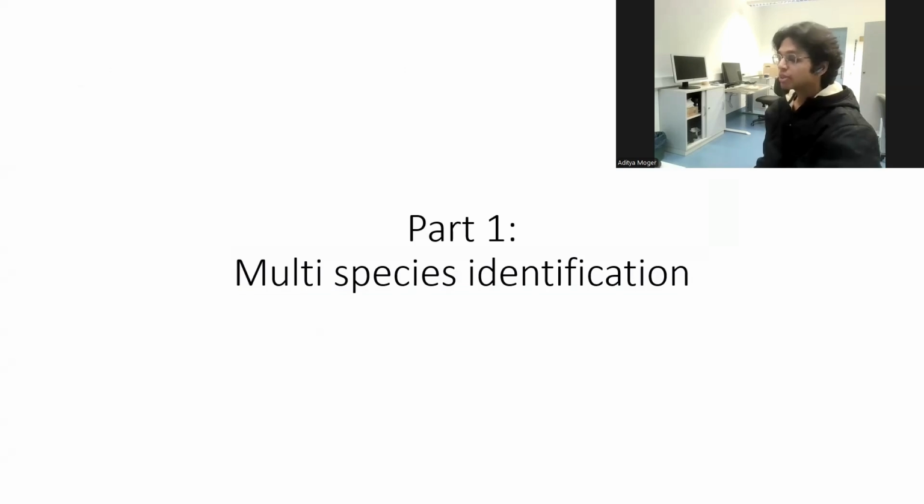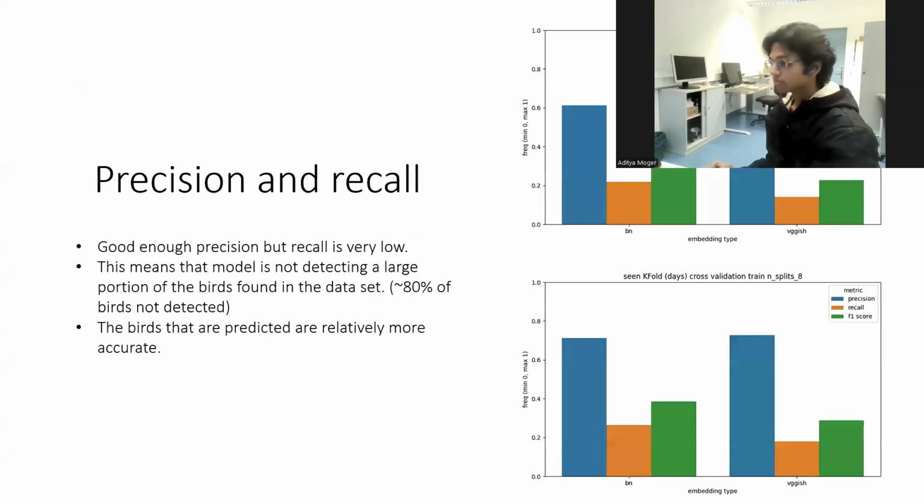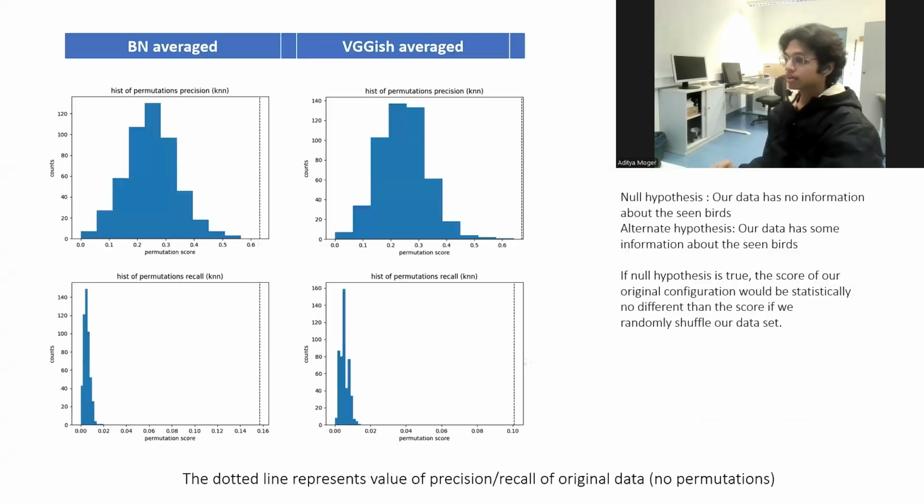What I mean by multiple species identification is that the model tries to predict all the species that are found within an audio file in one go. When we do multi-species identification, our model gives roughly 60% precision and very low recall. The low recall tells us that a lot of the data present in our ground truth is actually missing in our predictions. We try to improve this later with our single species classifiers.